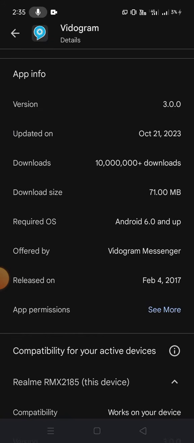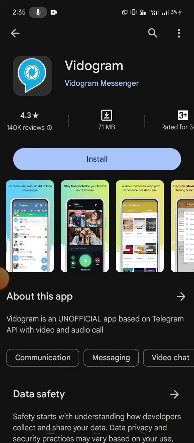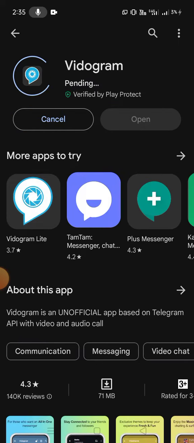You can see the app was released in 2017. So simply click on install, and it takes a little time to install on your device.